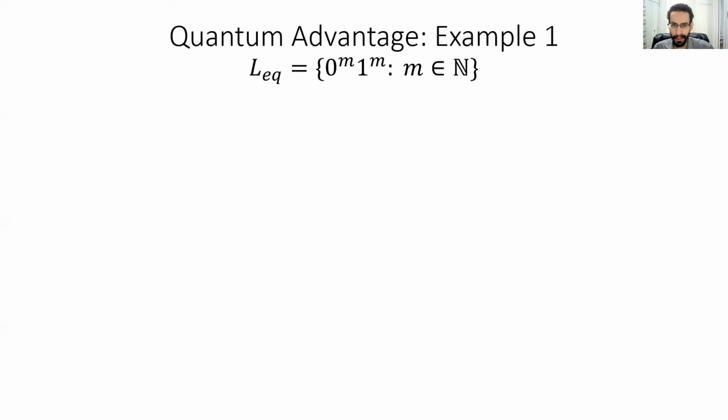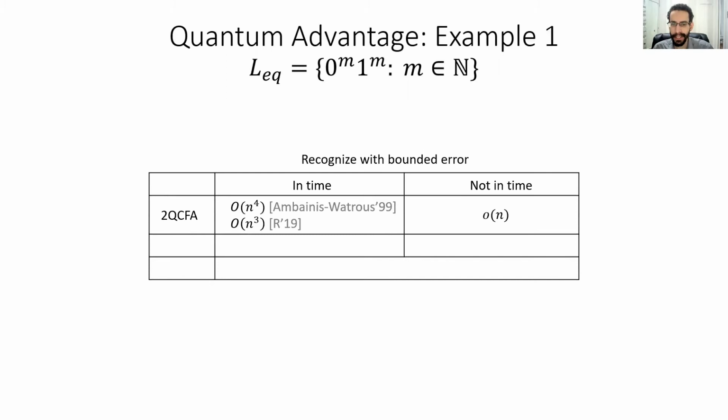The first such example was the language LEQ, which consists of a run of zeros followed by an equal length run of ones. As they showed, a 2QCFA can recognize this language in order n to the fourth time, and in a recent paper I improved that to n cubed time. Of course, one can't hope to do much better, as trivially this language can be recognized in little o(n) time.